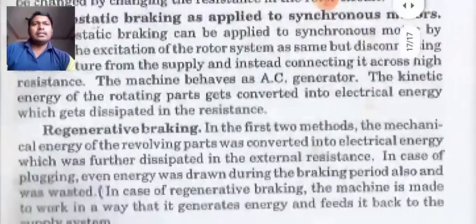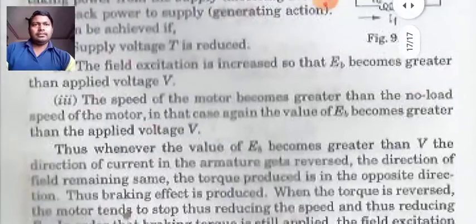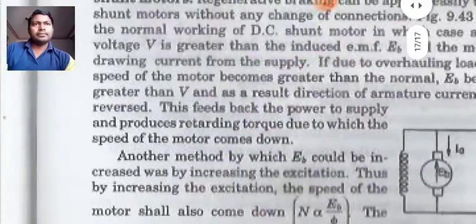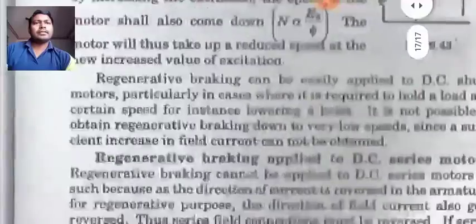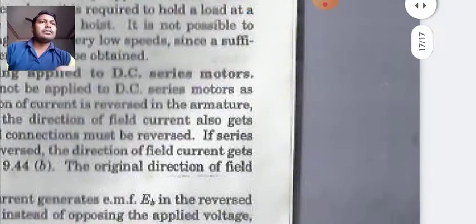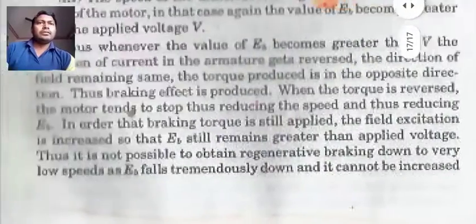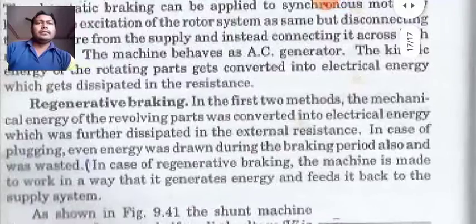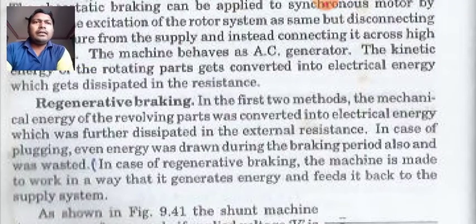Now students, let us understand about regenerative braking. So we will now discuss about the regenerative braking. In the first two methods, mechanical energy of the revolving parts was converted into electrical energy, which was further dissipated in the external resistances. In case of plugging, even energy was drawn during the braking period also and was wasted.